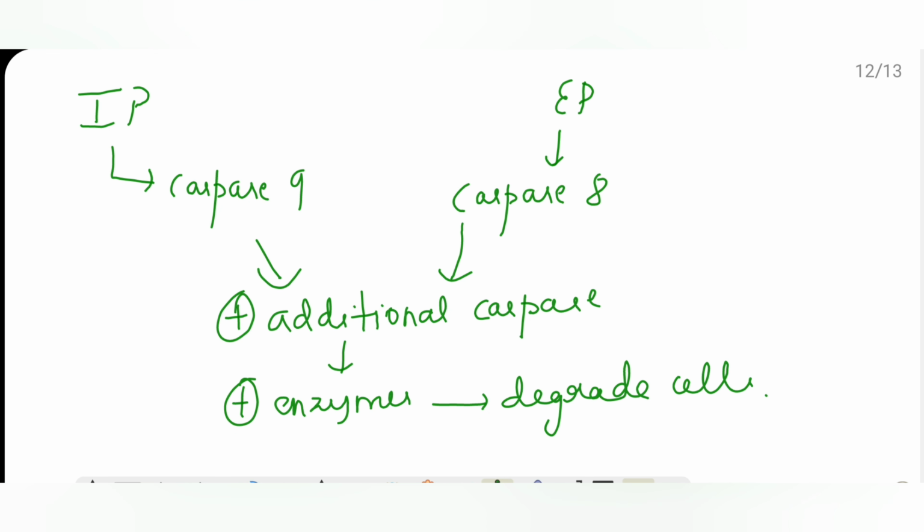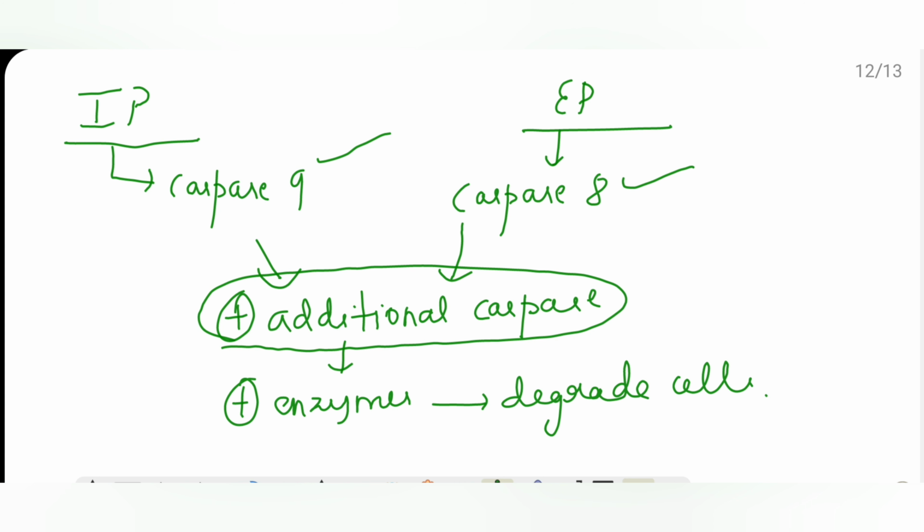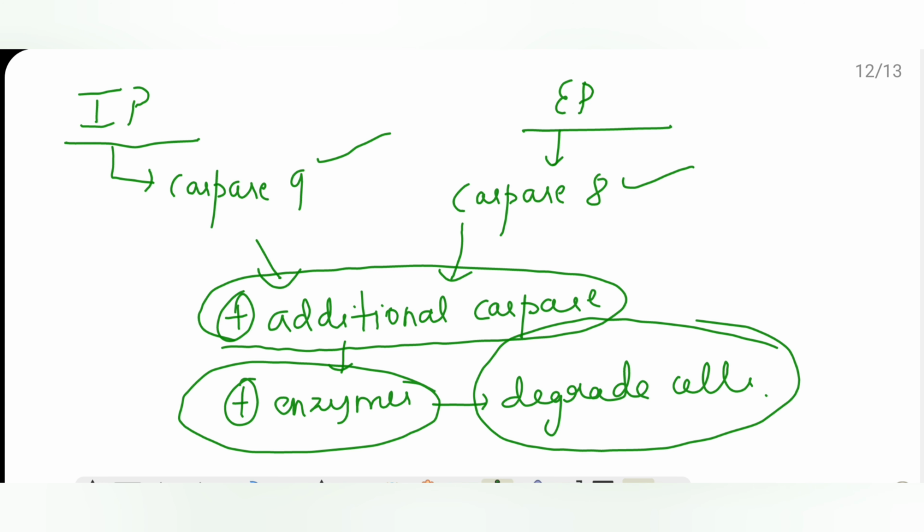So basically the intrinsic pathway and the extrinsic pathway activate caspase 9 and 8 respectively, and there is further additional activation of caspases. They will induce or activate the enzymes which will cause degradation of one's own cell. This is about the mechanism of apoptosis, definition of apoptosis, and causes of apoptosis.